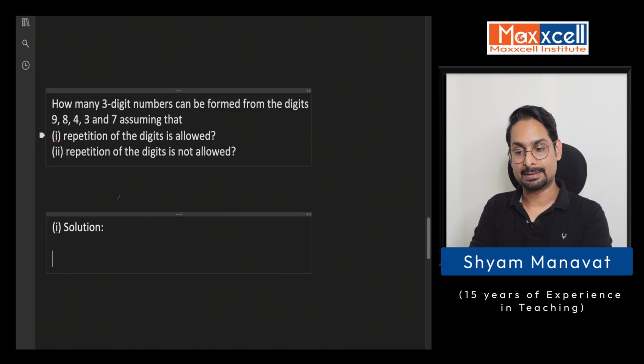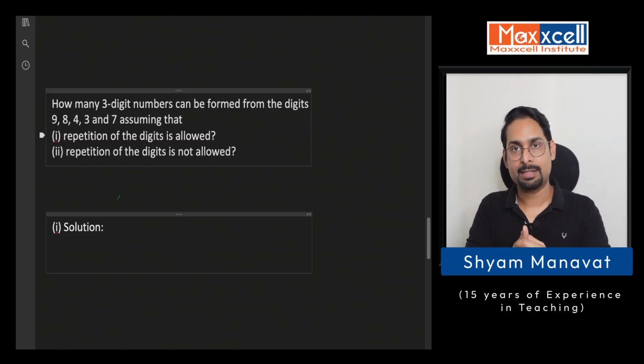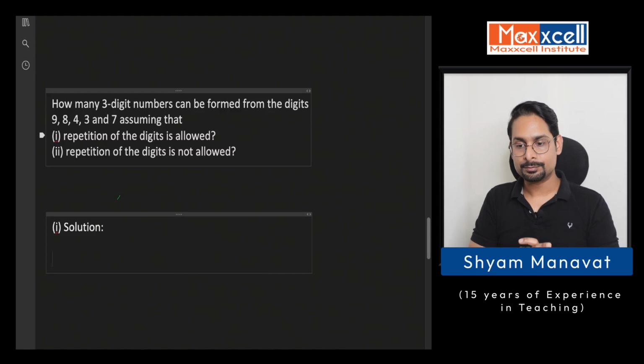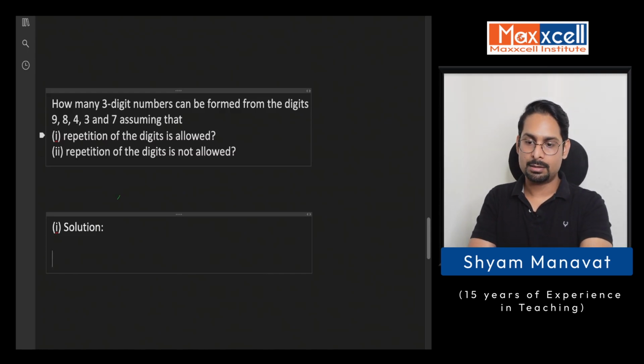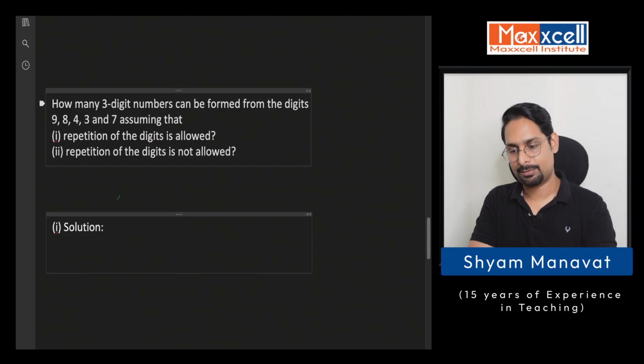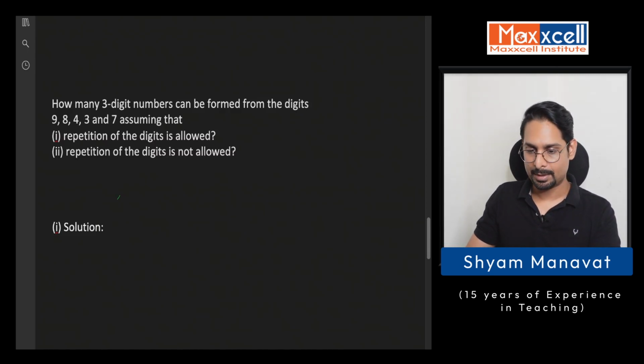Now, the first case is arrangement. In how many ways can you form the number? That means you need to arrange these digits to form the number, right? So first, identify if it is an arrangement or not. I hope that's clear to you. Once you identify that it is an arrangement, you arrange these digits in 3 places, because there are 3 digits and 5 different digits available to arrange. So I will make 3 places first of all.